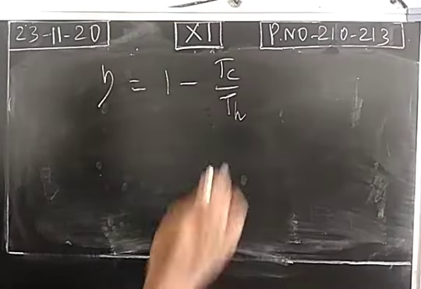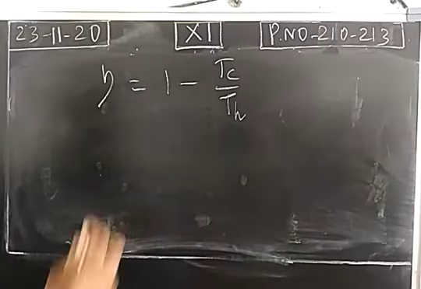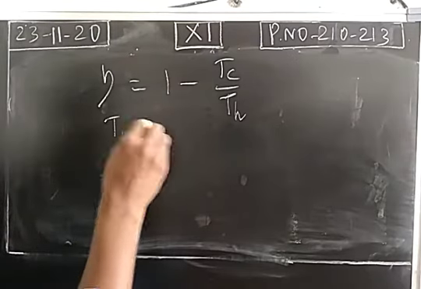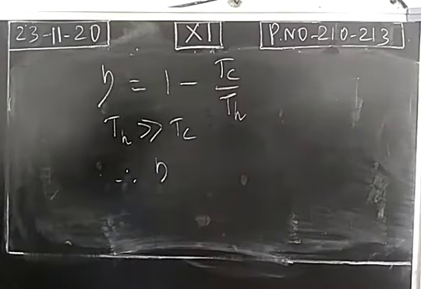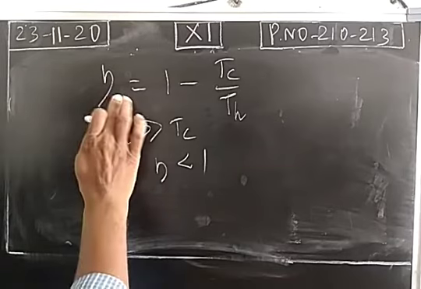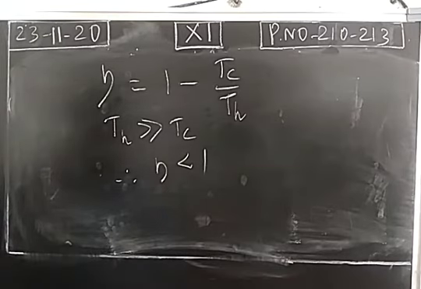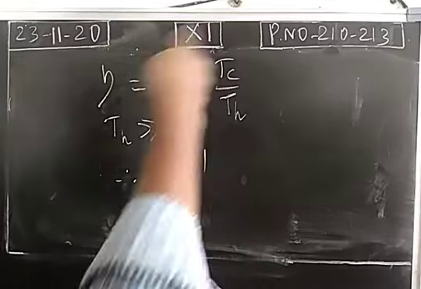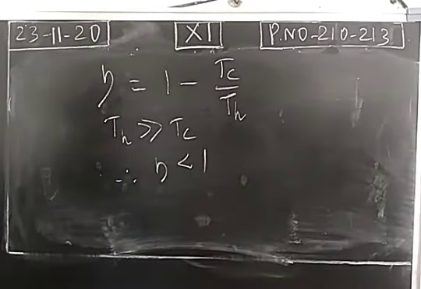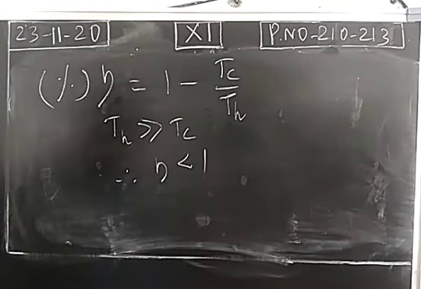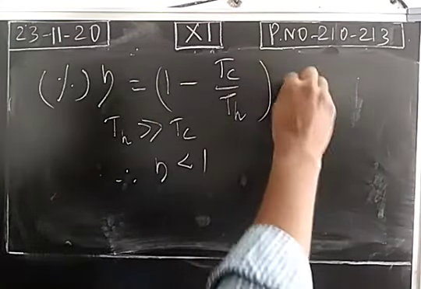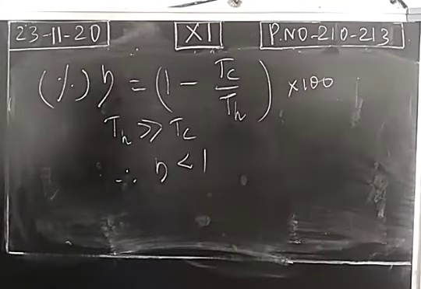Generally, the temperature will be higher in the hotter object. So the TH value is always greater than TC. Therefore, the eta value will be less than 1. Then the efficiency can be expressed in terms of percentage. That means you multiply this by 100. So percentage efficiency is equal to 1 minus TC by TH multiplied by 100.